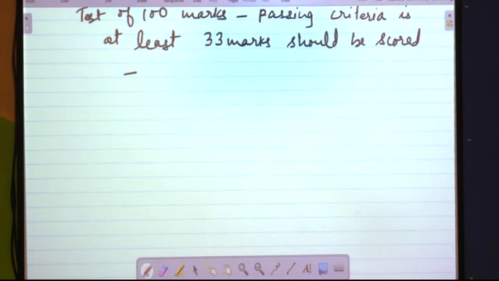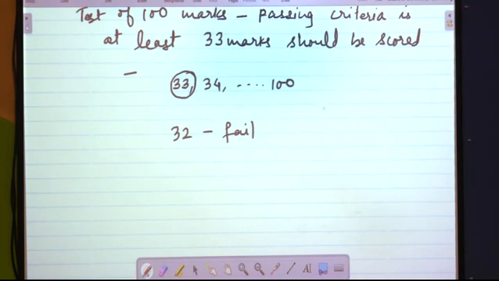What does it mean? It means very simple: if you score 33 marks, you have passed. 34, it can work, not a problem. And if you score 100 out of 100, very good. But the minimum is 33. If you score 32, you are failing. At least 33 marks, the minimum 33 you should score. Now this is the at least example. Here I will give the at most example.